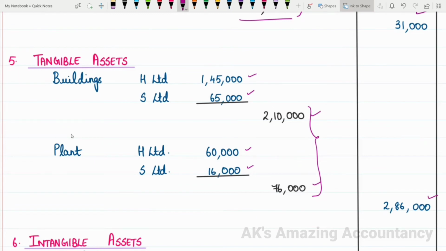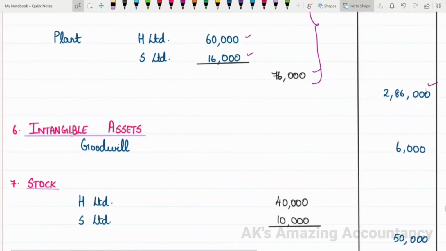So what is this 2,86,000? 2,86,000 is note 5, tangible assets. Now, let us proceed with the next note. Note 6, intangible assets. One thing I am telling you repeatedly, you can't prepare the consolidated balance sheet correctly unless and until you are familiar with the format of the balance sheet. You have to know what are the various notes to be prepared and which item will come under which note.